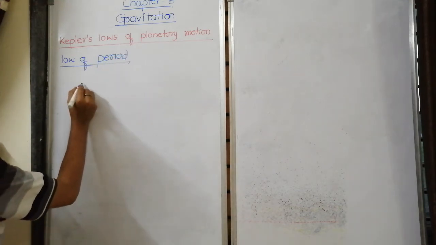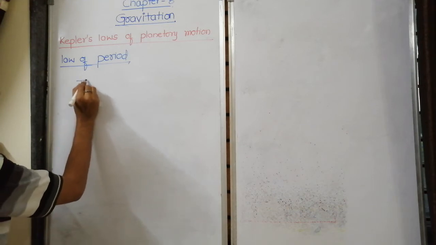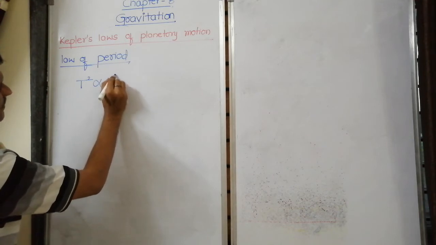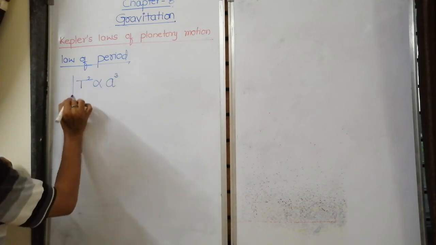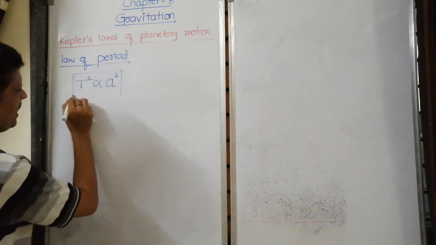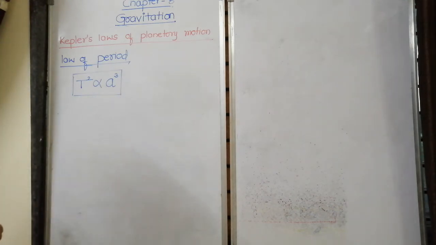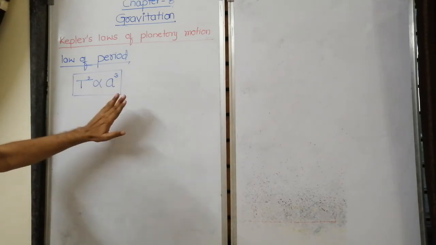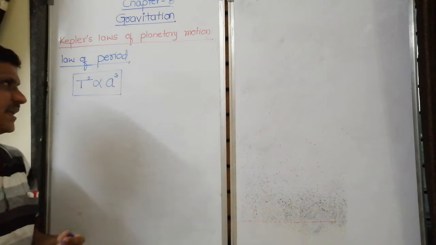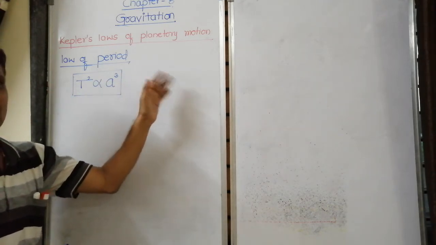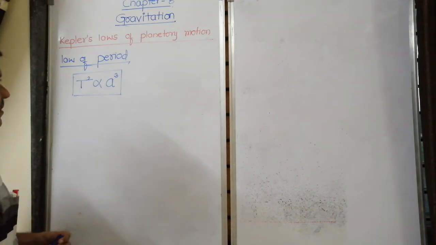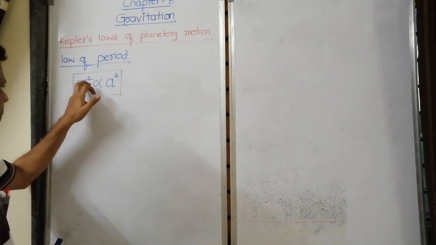According to this, square of the time period is directly proportional to cube of radius of semi-major axis. Square of the time period is directly proportional to cube of radius of semi-major axis. So this is our law of period, and most of the questions already we have discussed on this. Okay, let us take one or two examples on this.